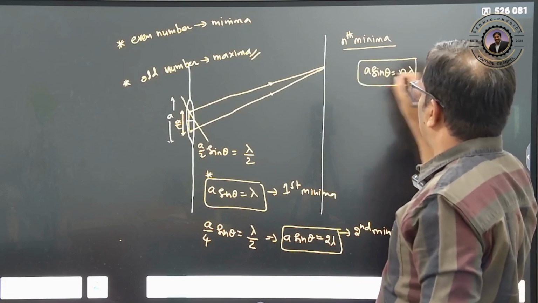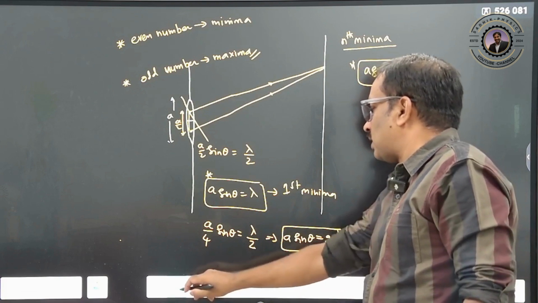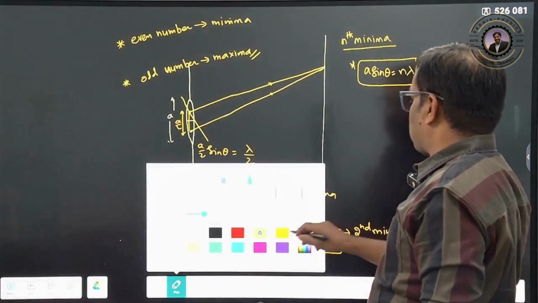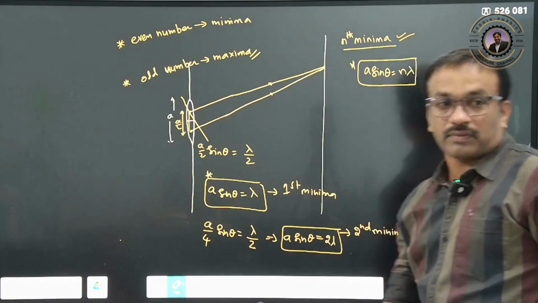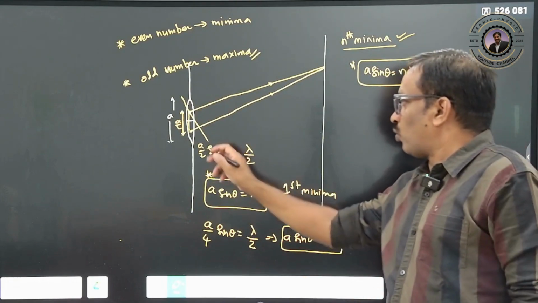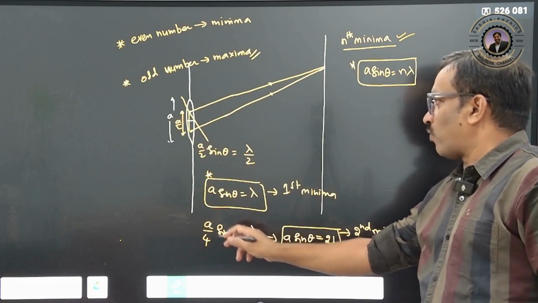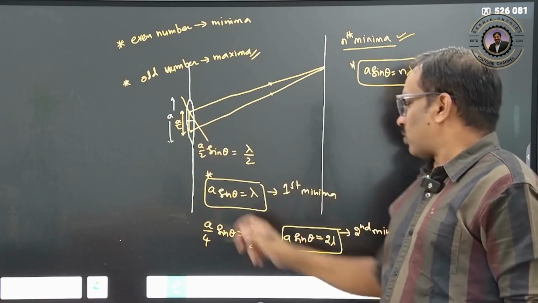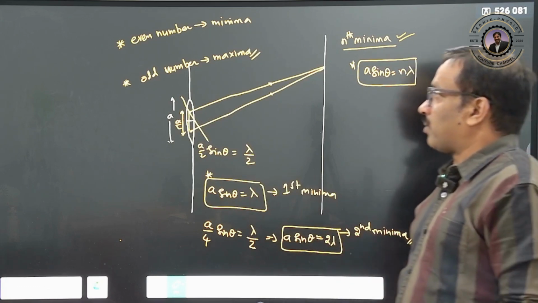Don't confuse this for diffraction and interference. Here a sin theta is equal to n lambda is the condition for nth minima. Clear? Two parts for first minima; four parts, therefore a by 4, because we are dividing into 4 parts, so it nullifies, that is 2 lambda.